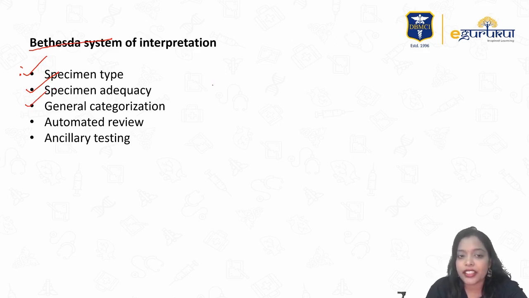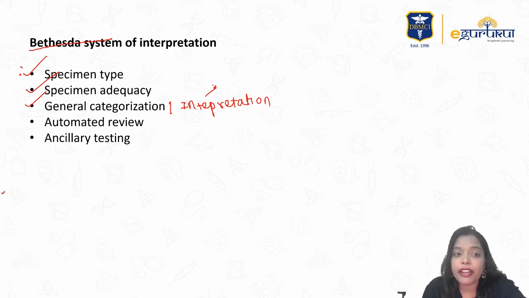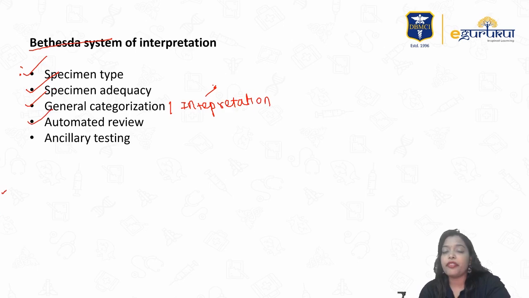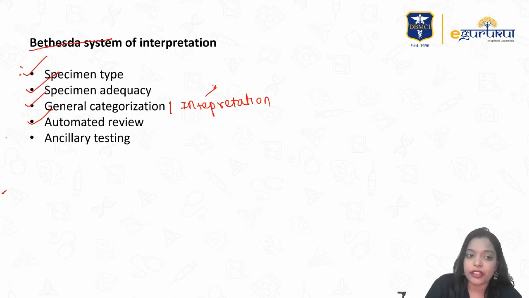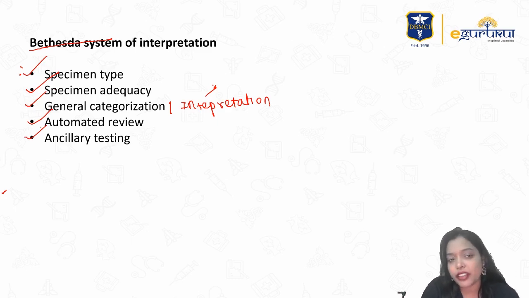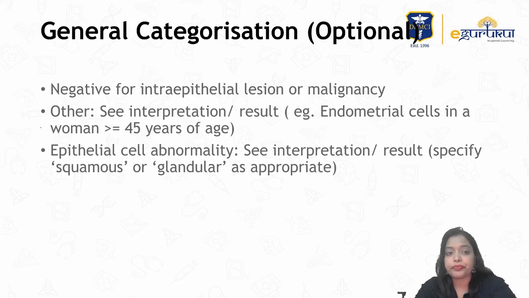The general categorization and interpretation is given. We will go through how they interpret. Automated review: if it is an automated lab based review, they'll mention that, or if it is checked by a pathologist, that will also be mentioned. Finally, the ancillary testing, where they'll give a summary of everything together, so that it will be easy for the clinician to understand. Okay, so these are the points considered under the Bethesda system of interpretation.